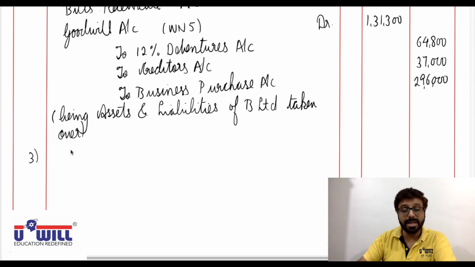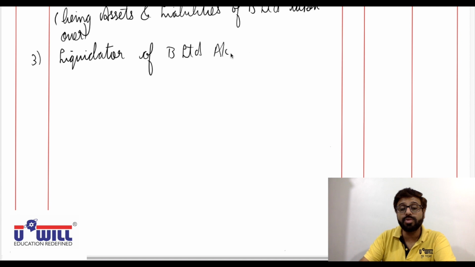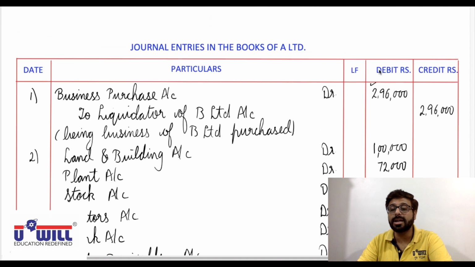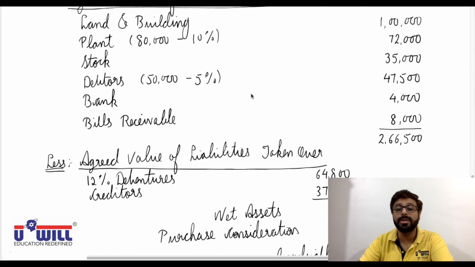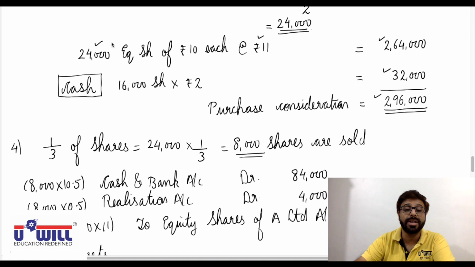Then third entry, settlement of purchase consideration. Liquidator is the receiver, debit the receiver. So liquidator of B Limited account debit with 2,96,000. Okay, this account we have to reverse and debit. Liquidator of B Limited account debit 2,96,000.